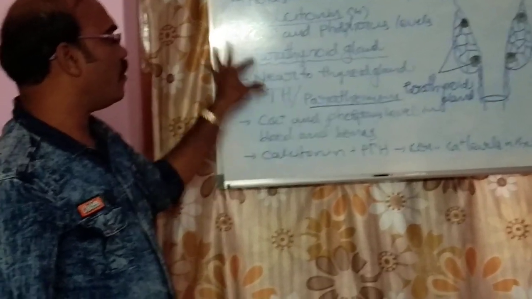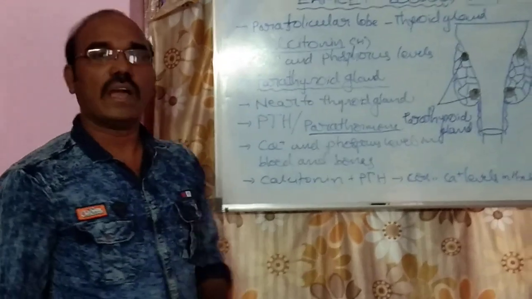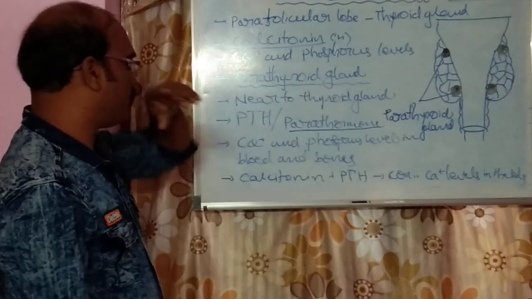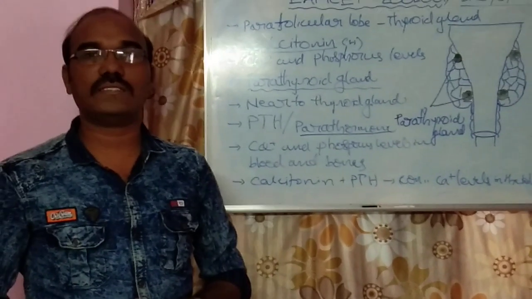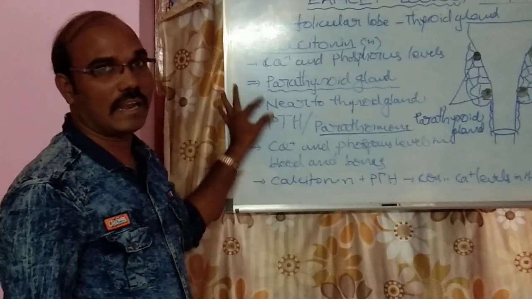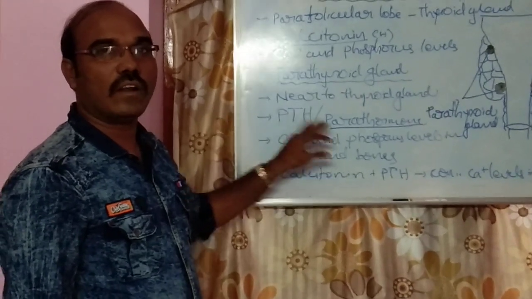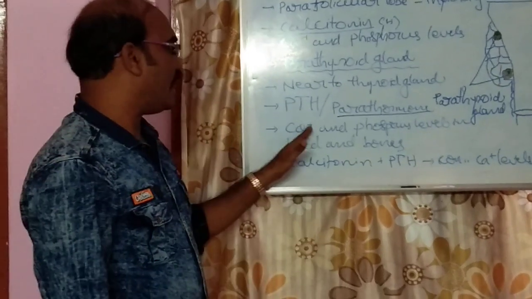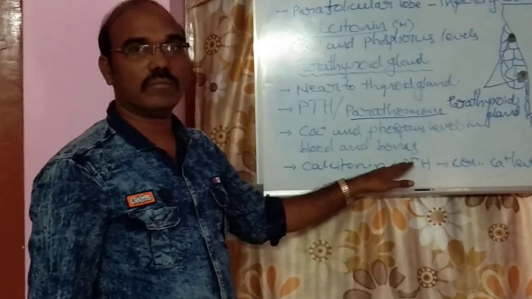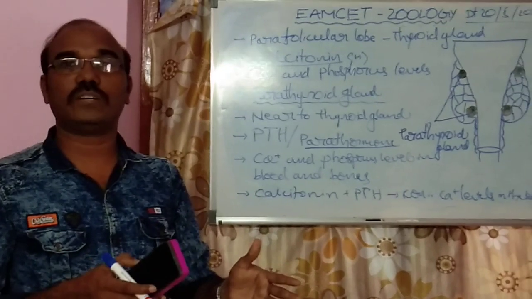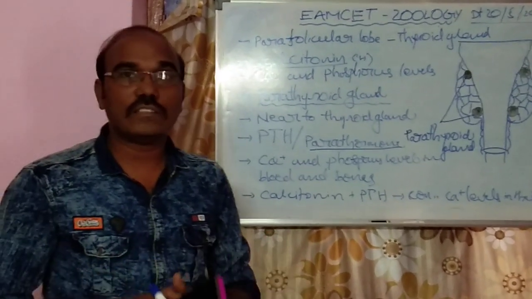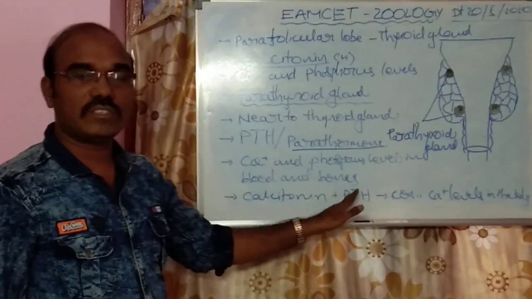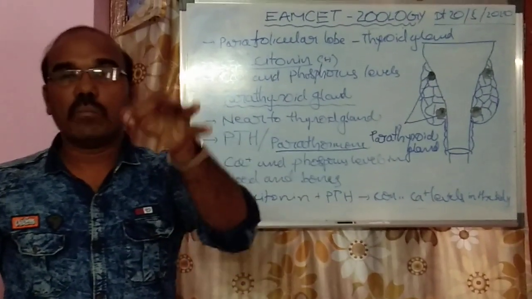So these are about the parathyroid gland, and especially in the examination, how are these questions composed? What kind of hormone is secreted from the parathyroid gland? PTH, parathyroid hormone or parathormone. What is the job of parathormone? It controls calcium and phosphorus levels in the blood and bones, and it is also responsible for reabsorption of calcium in the nephrons, and reabsorption of calcium and phosphorus in the bones also.